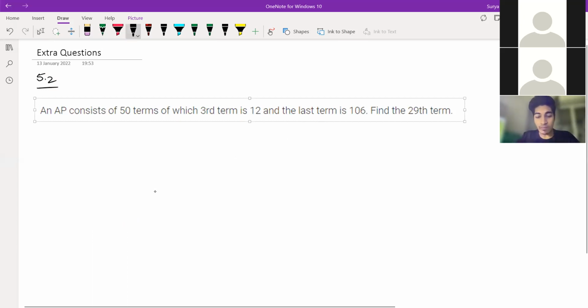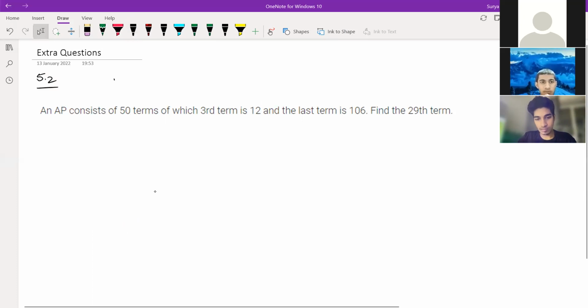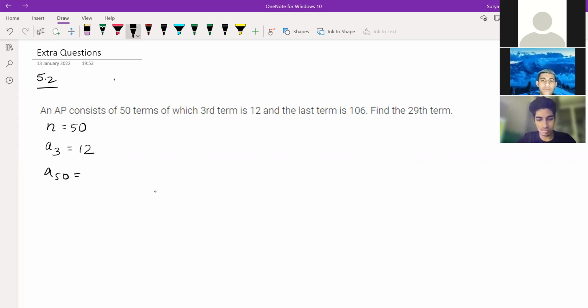AP consists of 50 terms, whose third term is 12. So 50 terms means n is equal to what? 50, right? Third term is 12, means A3 is equal to 12. Last term is 106. What do you mean by last term, Shreyas? A50, sir, right? Yes, sir. A50 is 106. So find 29th term. 29th term means A plus 28D, correct? Yes, sir. So if you know A and D, your work is over. A and D, if you get, means you can find easily, right?